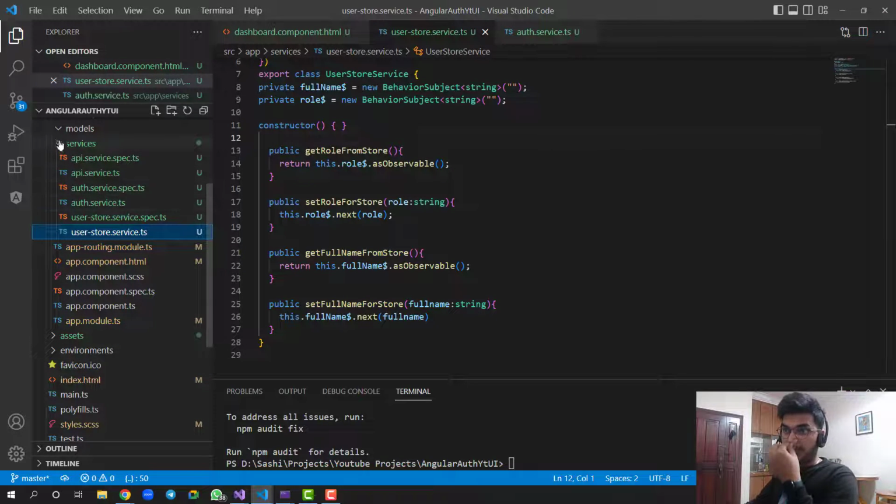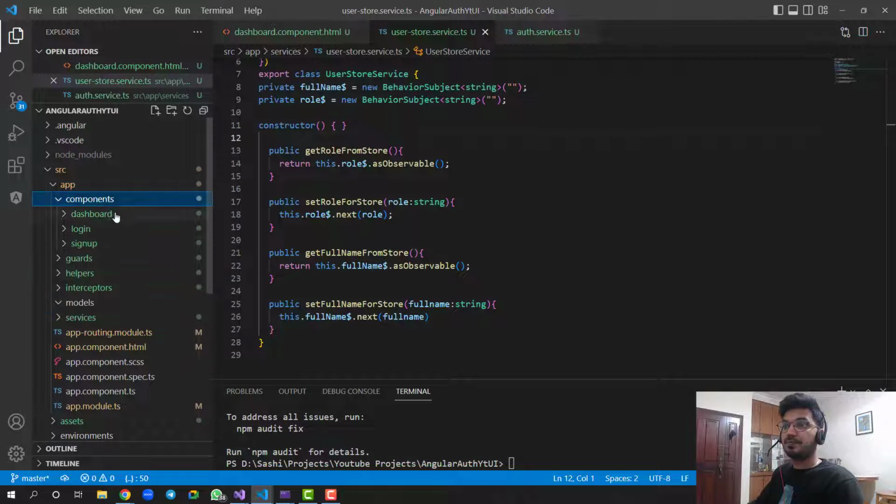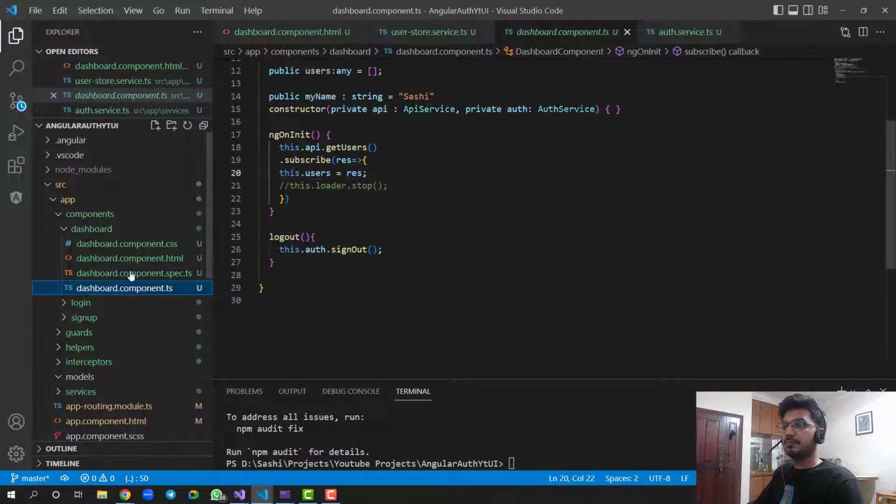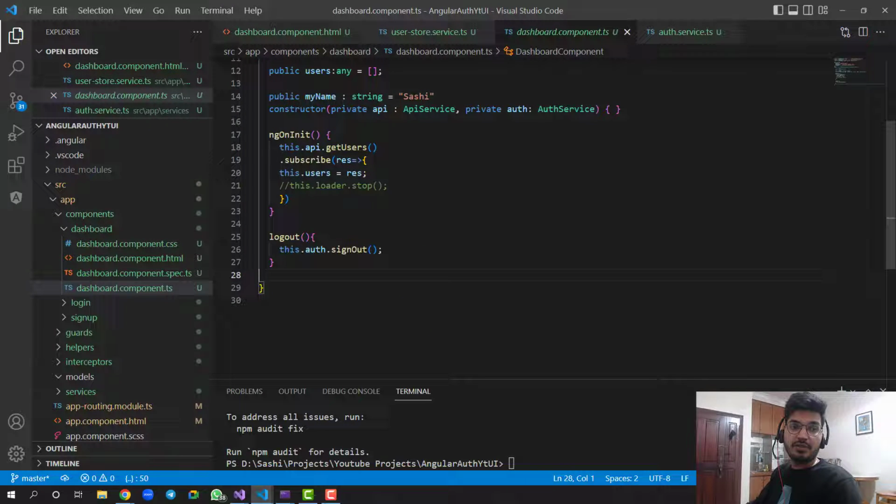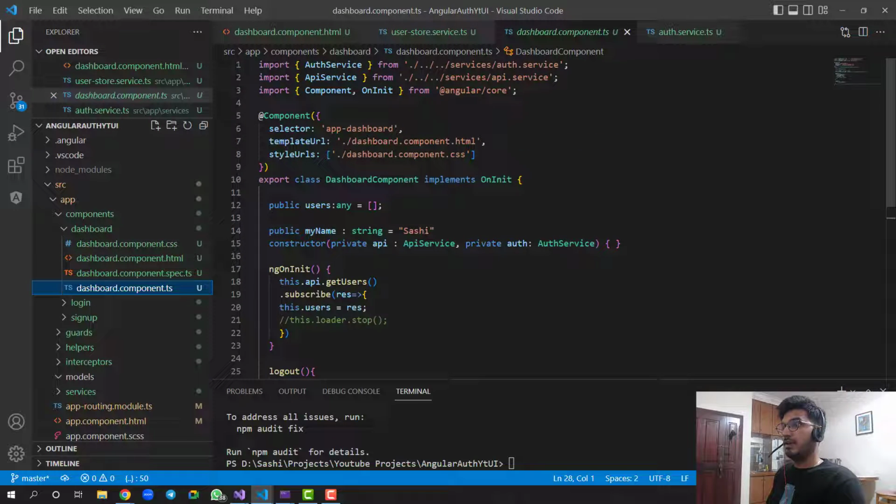All right, now let's go to your dashboard component, because there we are going to call all the methods we have created. We have two things here, and we are going to use this property, my name, or let's change it to full name, and this will be empty.